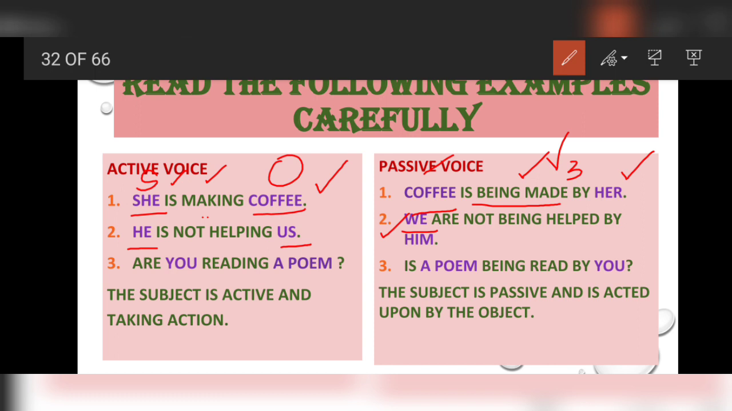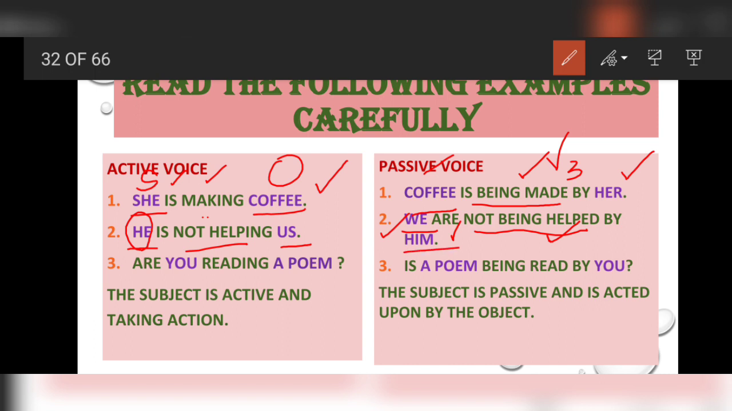What is compatible with we? Is, am or are? As you can see, are. We are not being helped. Not helping changes into not being helped by him. The passive form of he is him.